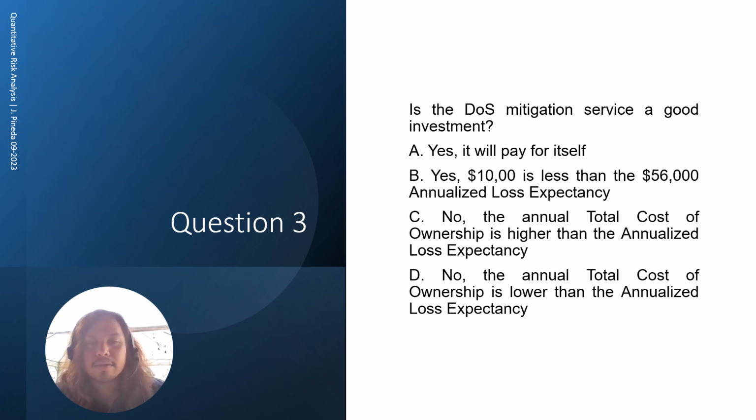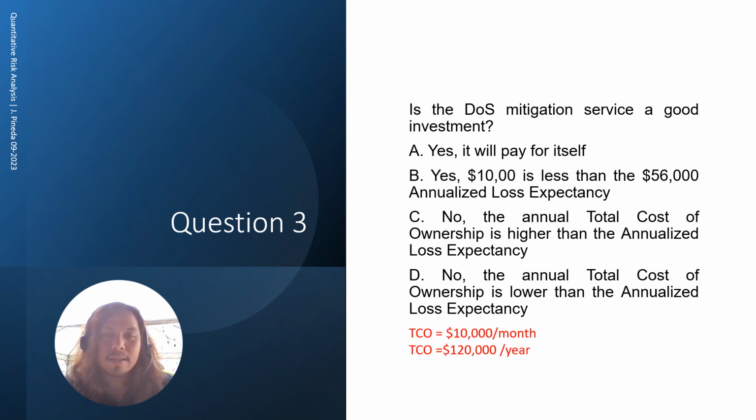All right. So to determine whether it's a good investment, we need to compute for the TCO. So the TCO here is $10,000 per month. So that's per month, so we have to annualize it. Times 12, it will be $120,000 per year.